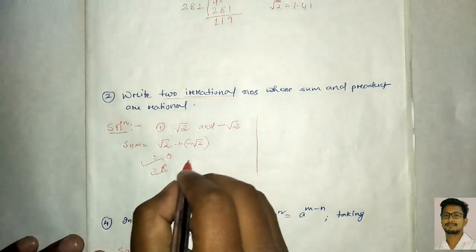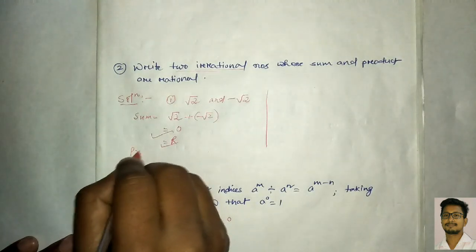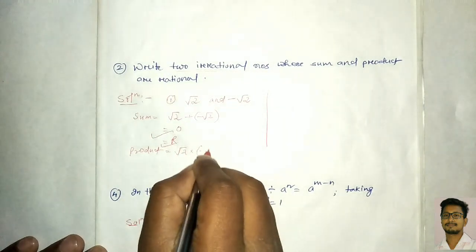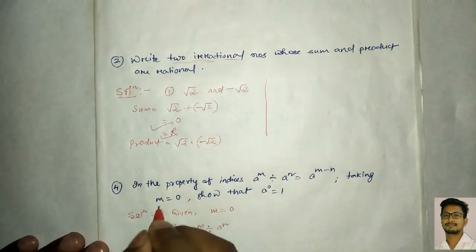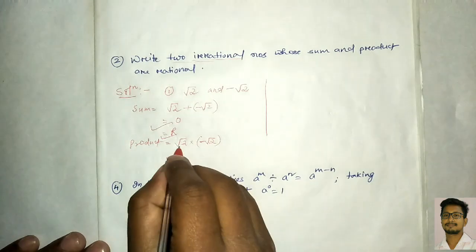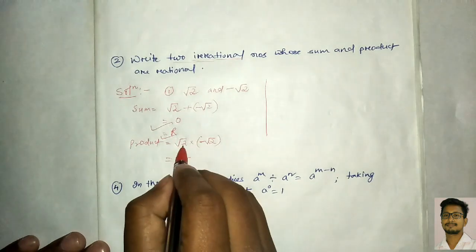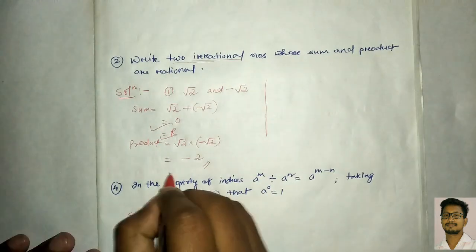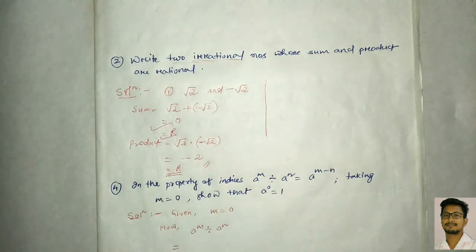Once more you try the product. Now we're going to try the product also. First one is root 2, second one is minus root 2, right? So when you multiply it, what will we get here? Minus root 2 square, so remains here only minus 2. Of course minus 2 also is a rational number.